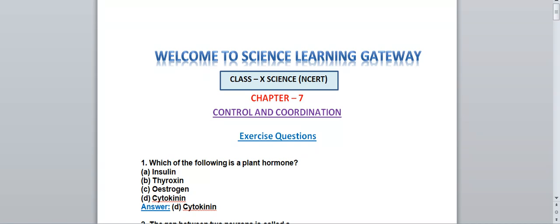So today in this tutorial, we are going to discuss class 10 science chapter number 7 control and coordination exercise question answers as well as some of the in-text question answers which are important from your exam point of view. I will be discussing all the question answers which are given in your NCERT textbook so that it will be easy for you to learn and understand the answers. Then you can write the answers easily. You can make your own answers. If you understand the concept of the answer, you can make your own sentence and you can write the answers in the exams.